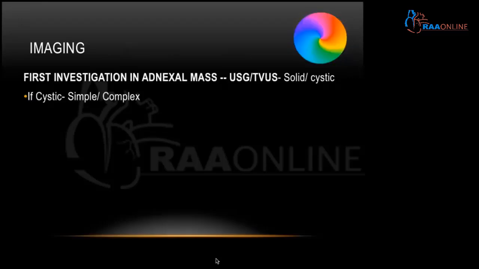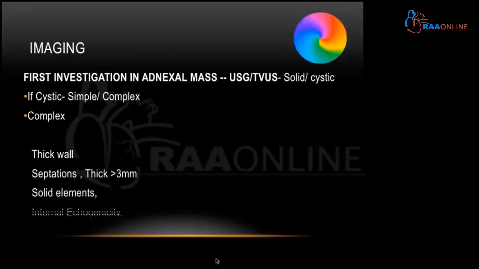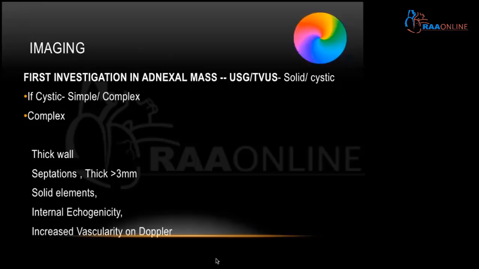Looking at imaging, the first imaging modality of choice is an ultrasound, preferably transvaginal ultrasound. It shows whether the mass is solid or cystic. If cystic, whether it is simple or complex. A complex cyst means it has a thick wall, septations more than 3 millimeters in thickness, solid elements, internal echogenicity, and increased vascularity on Doppler.